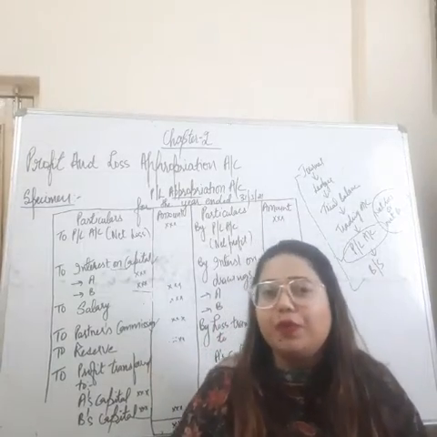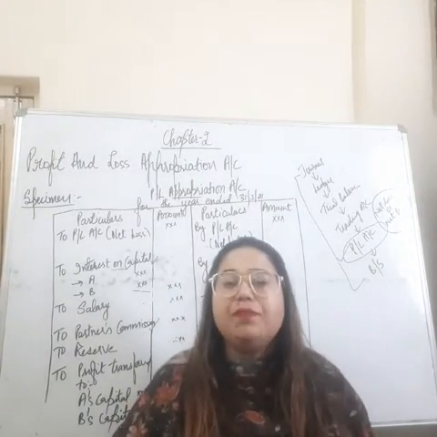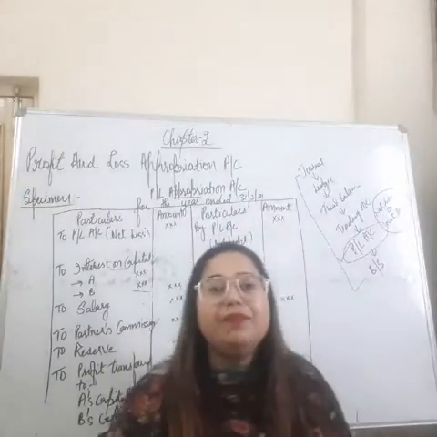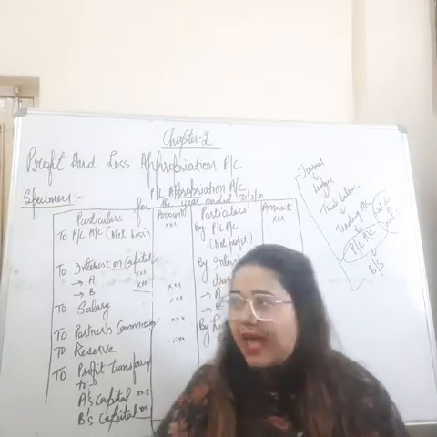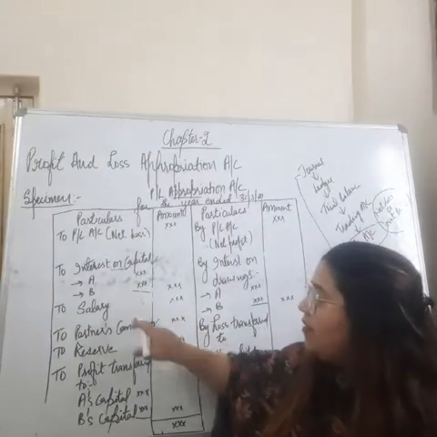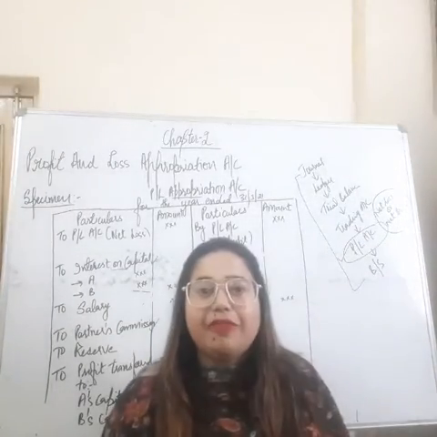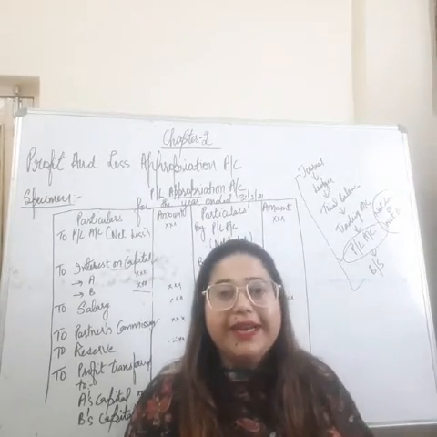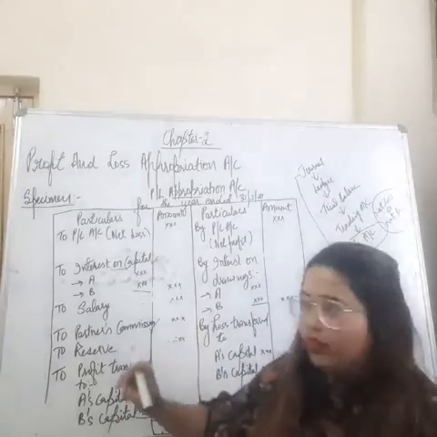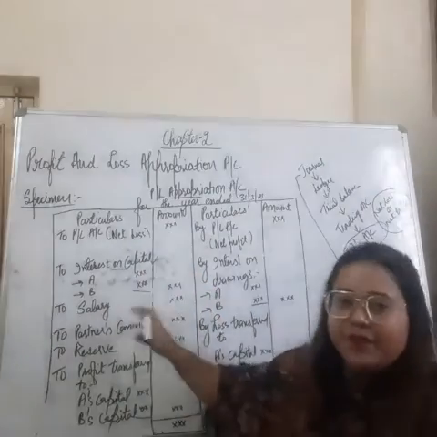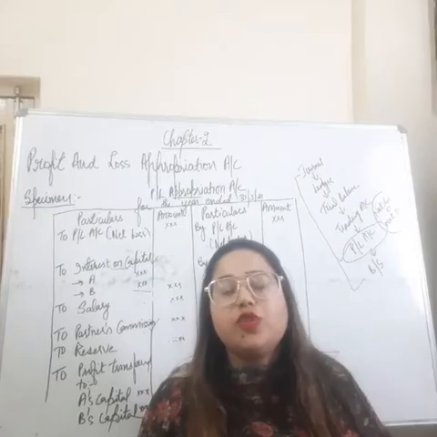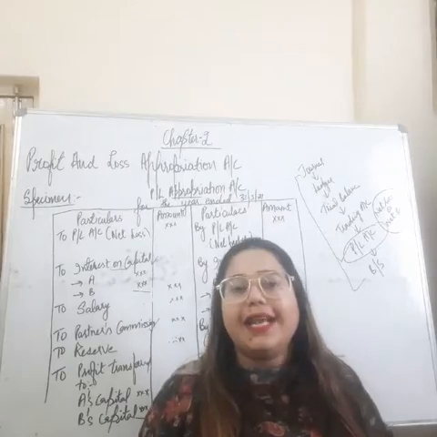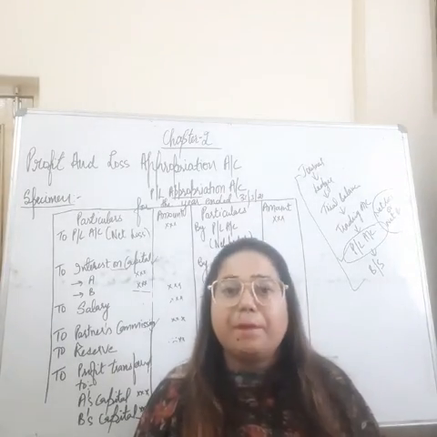Before starting the P&L appropriation account, you have to make sure whether the partners have a written deed or not, because these things are given only if they are mentioned in the deed. If the deed is silent, then no interest on capital, no salary, no commission, no reserves. Is that fine? So one thing you have to make sure is whether the deed is there or not. If the deed is there, then you just take out the amounts and write them in the respective heads. Otherwise, in the absence of a deed, no person is entitled to anything except if that expense is a charge. A charge is a compulsory payment.